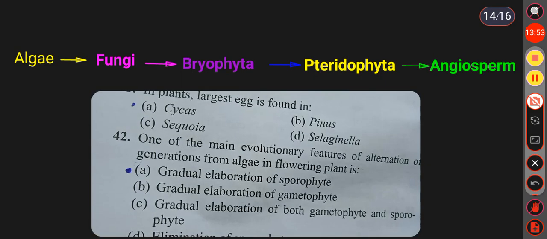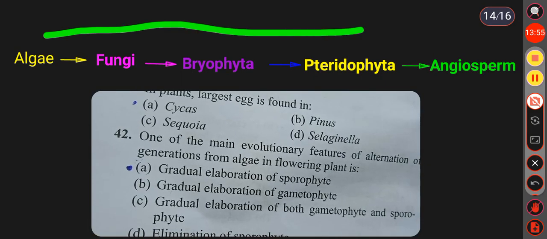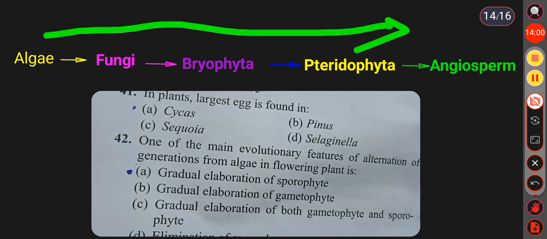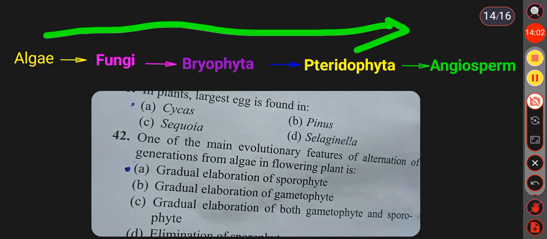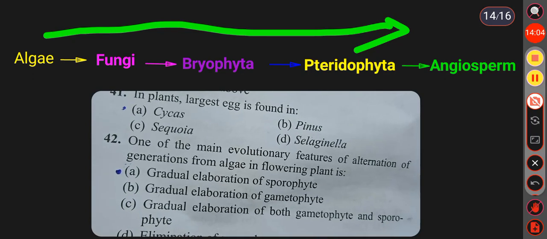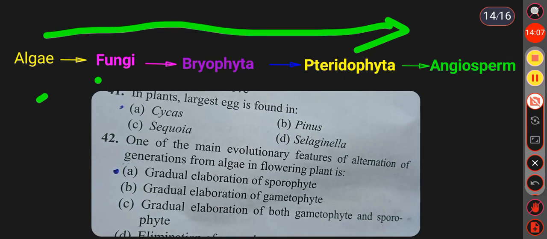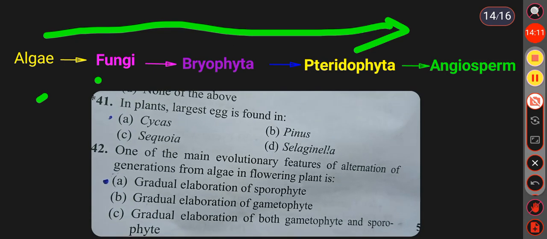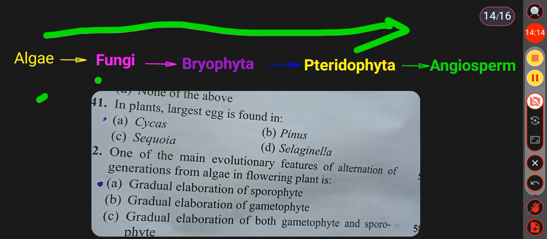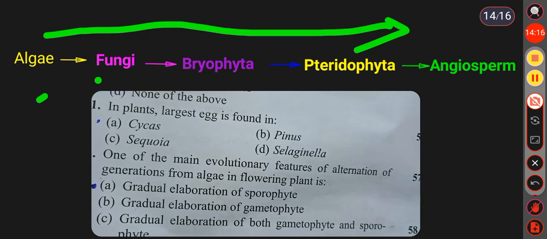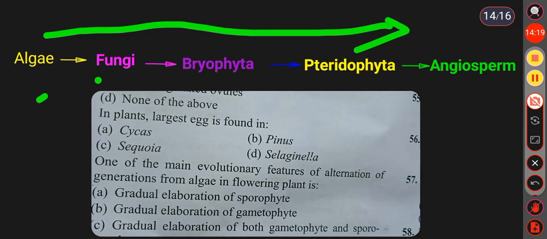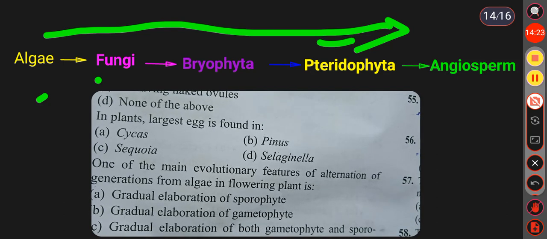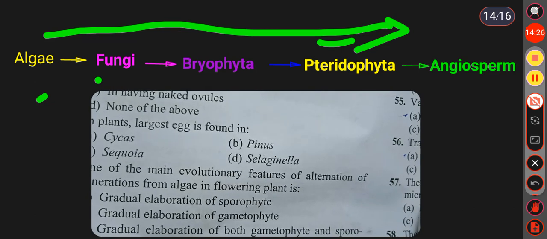If we go from algae to angiosperm, then you can see that the sporophyte is gradually elaborated, because in the algae and also in fungi the main plant body is gametophyte. Then in bryophyte the dominant plant body is also gametophyte, on which sporophyte is semi-parasitic in nature. But in pteridophyte, what happened? The main plant body is sporophyte.